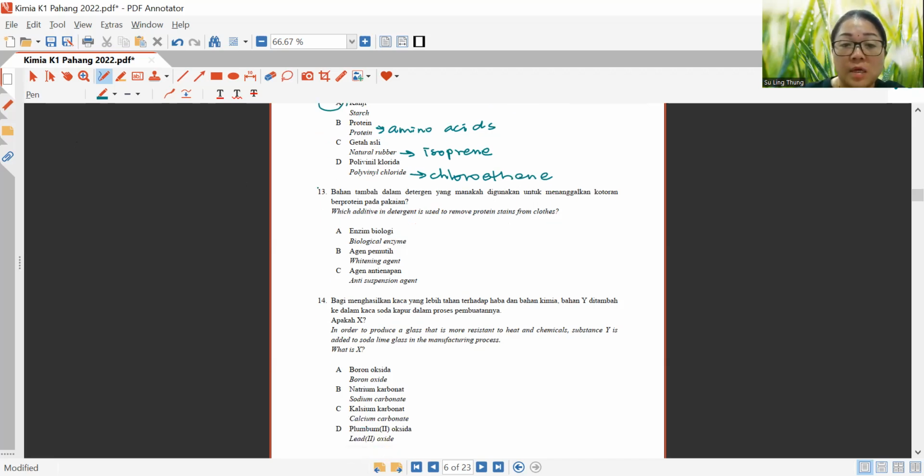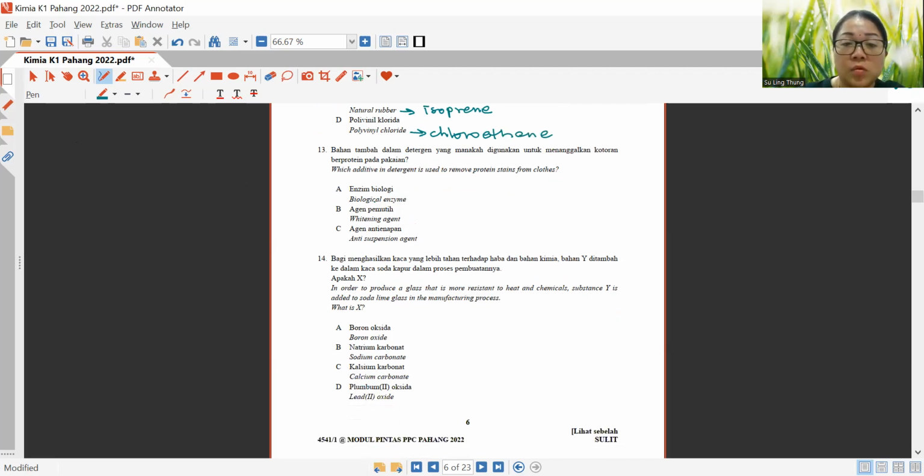Now let's look at question 13. Which additive in detergent is used to remove protein stains from clothes? If protein is mentioned, it has something to do with biological. So that would be a biological enzyme.